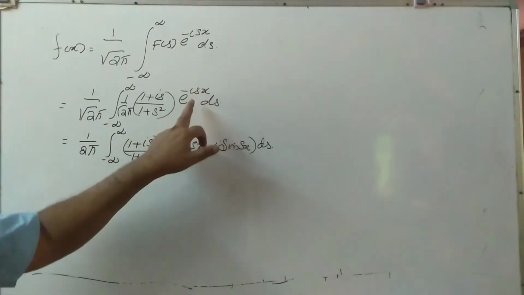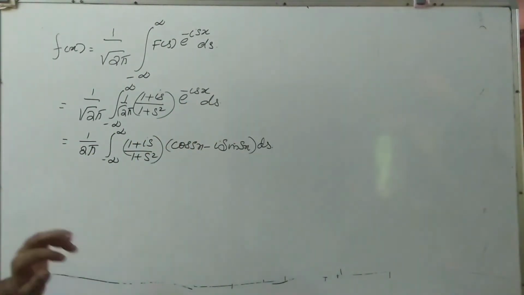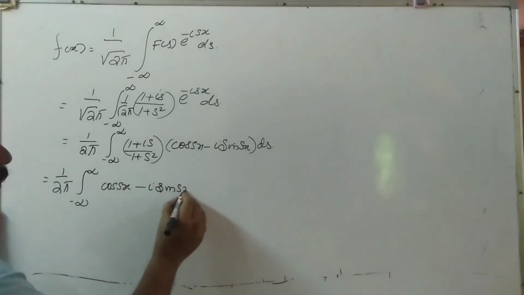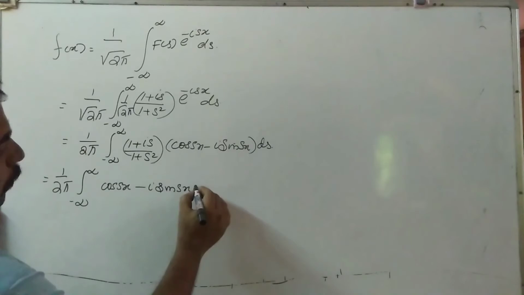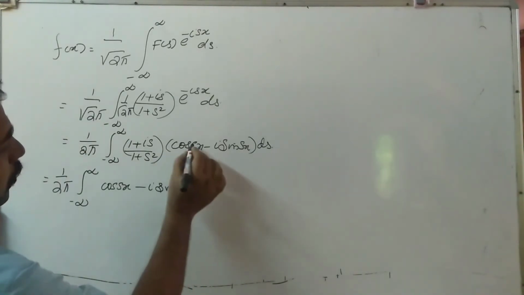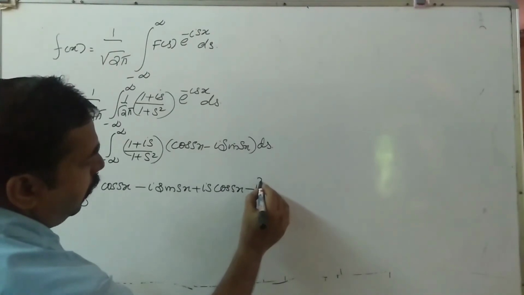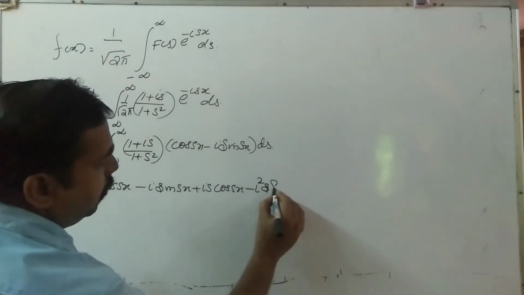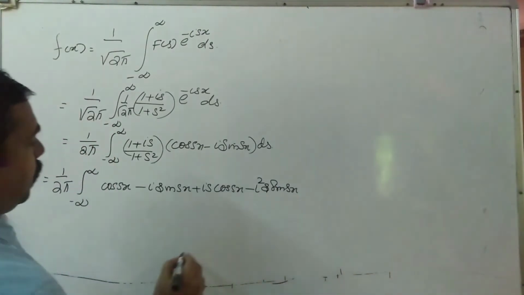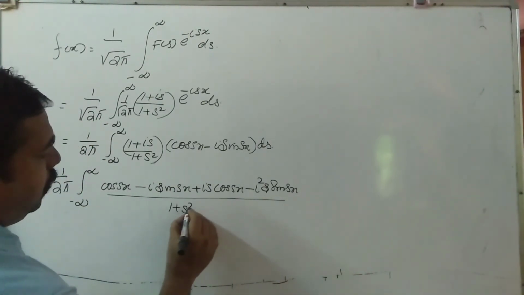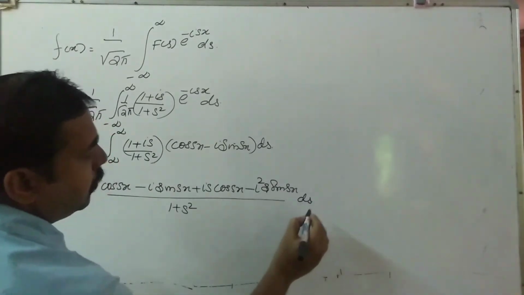E raised to minus isx can be written as cos sx minus i sin sx. Now, (cos sx minus i sin sx plus is cos sx minus i square s sin sx) whole divided by 1 plus s square ds.